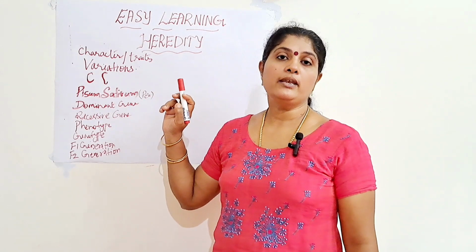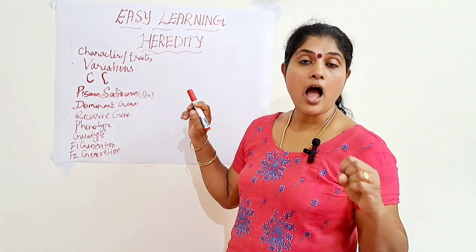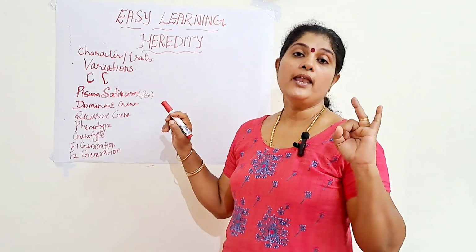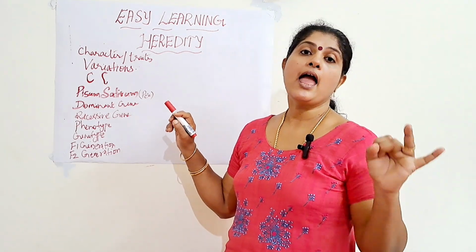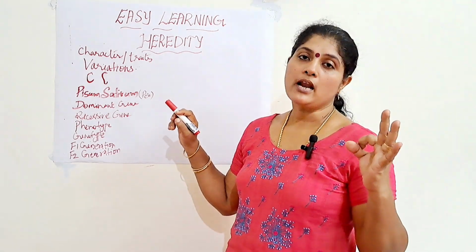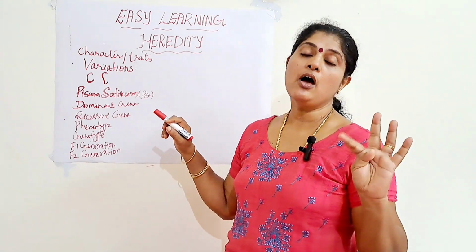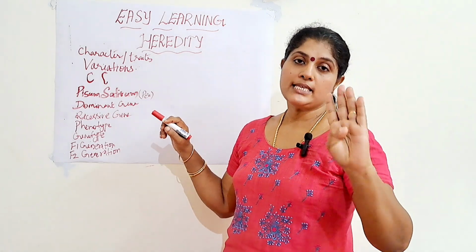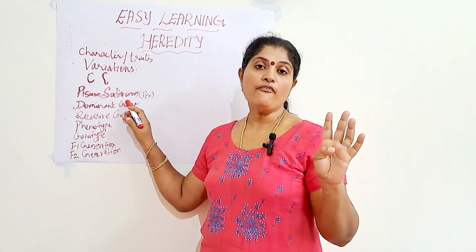And in his experiment, he took these characters. One is the height or length of the stem, that is, tall and dwarf. Then the color of the seed, yellow and green, the shape of the seed, either round or wrinkled, and the color of the flower, white or purple. So these are the main basic characters he took for the experiment of inheritance.